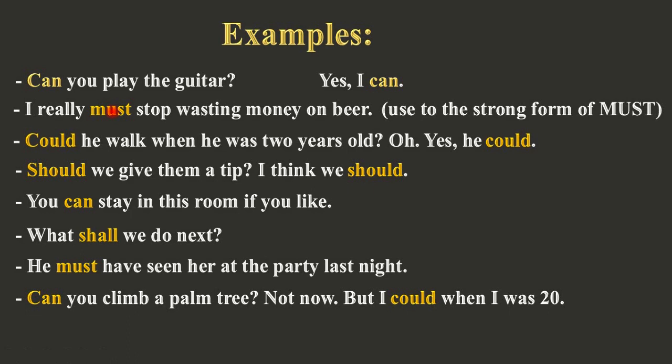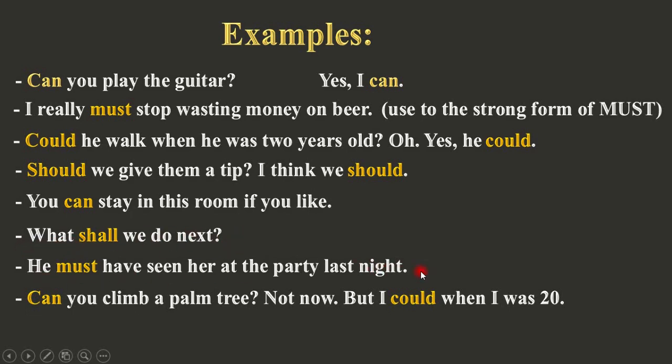Okay, let's move to another example. Could he walk when he was 2 years old? Oh yes, he could. Should we give them a tip? I think we should. You can stay in this room if you like. When you try to pronounce it again and again and that person doesn't pay any attention to you, I think you can use the strong form, just like: you can stay in this room if you like. Something like that. What shall we do next?